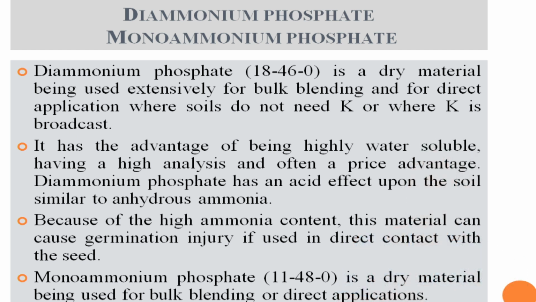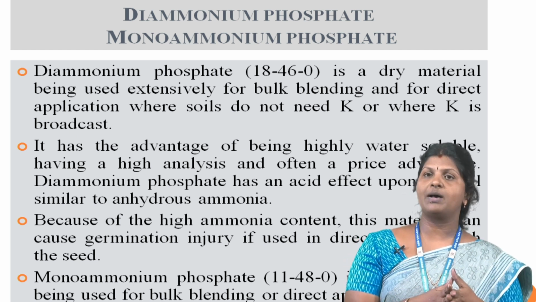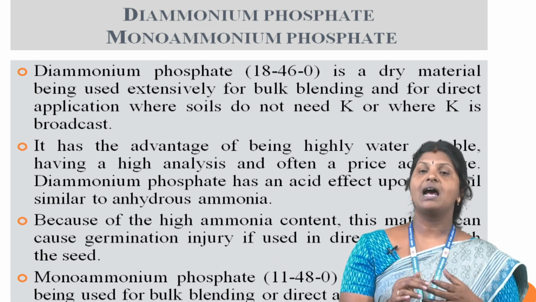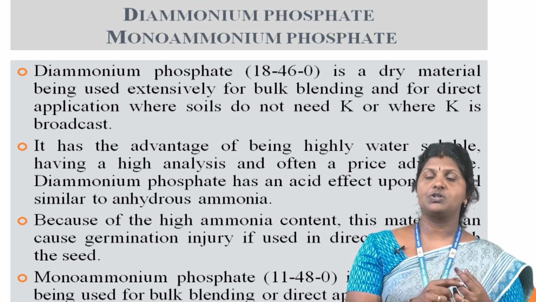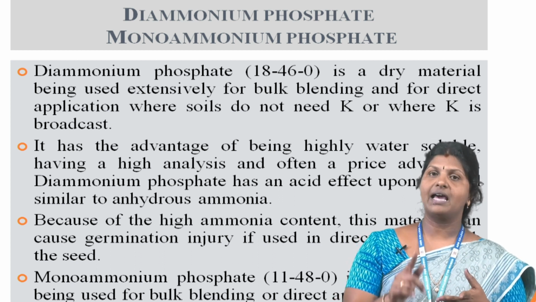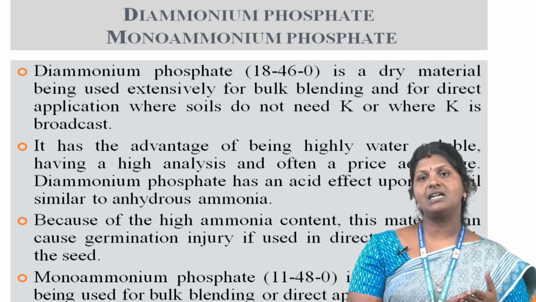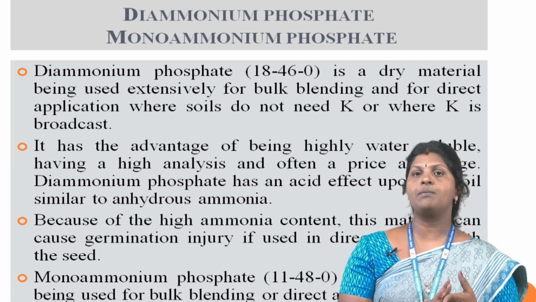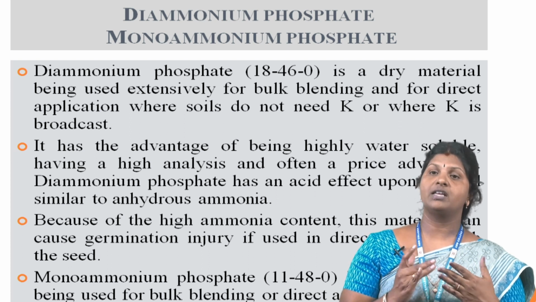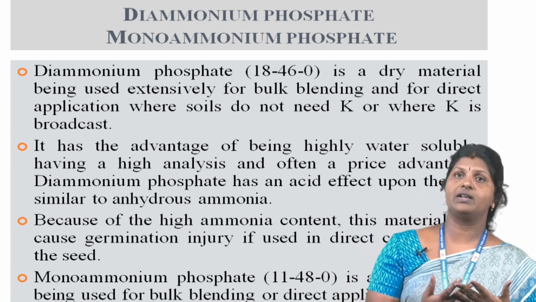Monoammonium phosphate is a dry material being used in bulk blending or direct application. Monoammonium phosphate has a lower ammonia content and may be less injurious to germinating seed than diammonium phosphate. The general agronomic effects of diammonium and monoammonium phosphate are equal for most soils.